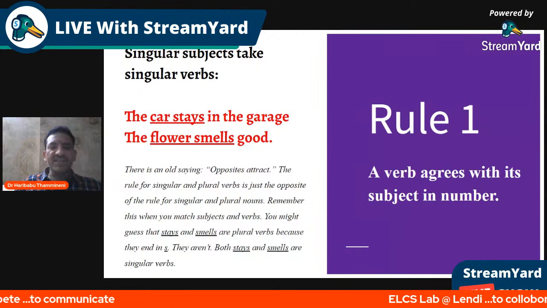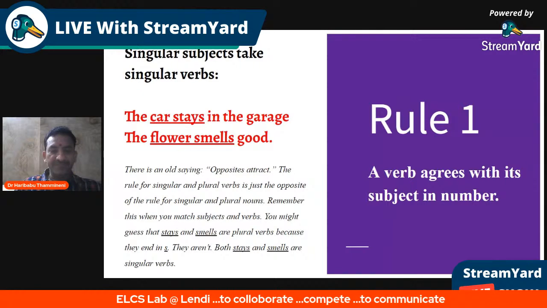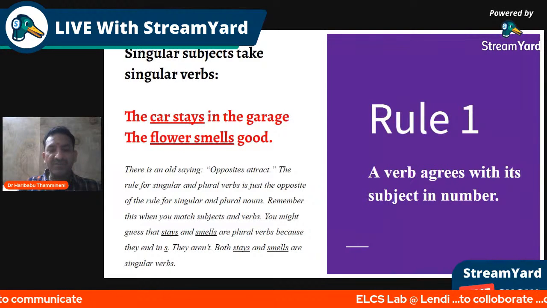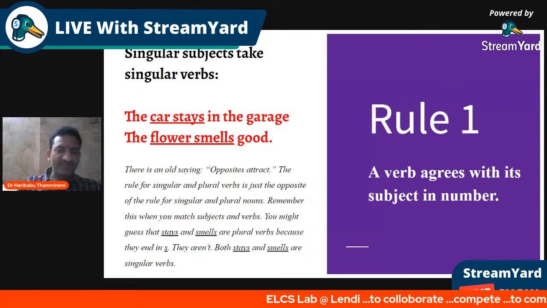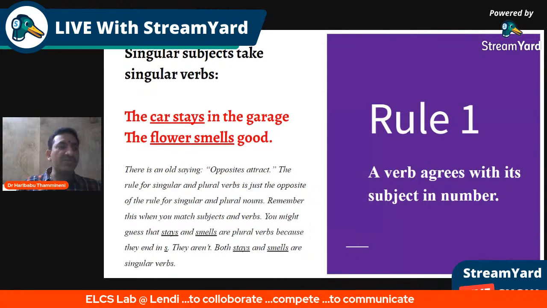The rule for singular and plural verbs is just the opposite of the rule for singular and plural nouns. Remember, when you match subject and verbs, you might guess that stays and smells are plural verbs because they end in s. They aren't, because both stays and smells are singular verbs only.